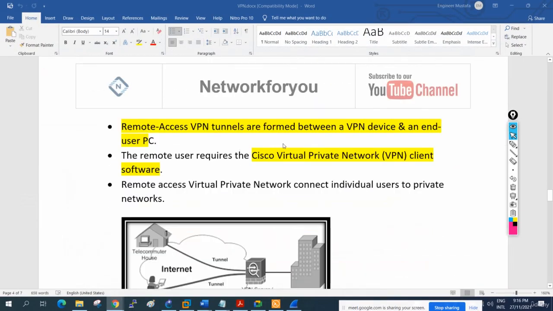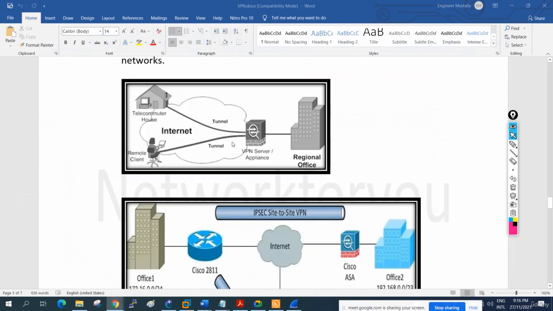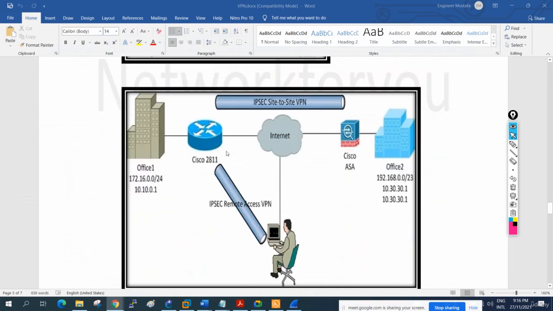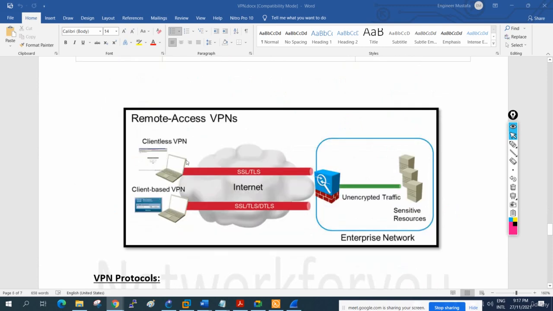So with that we can connect also. How does it look like this? You are sitting at home or a coffee shop, anywhere you will connect. So here you will have a firewall or router, depending on which one you are using, and you can connect this way. So we can say this is a scenario. Here we are using IPsec site-to-site VPN. Here I have one site's router, on the other side we have the ASA firewall, and we can create a site-to-site VPN here. Here I am using the remote VPN. I can connect from my laptop to the router, and from here I can access the office resources. Remote access VPN, this way we can access.